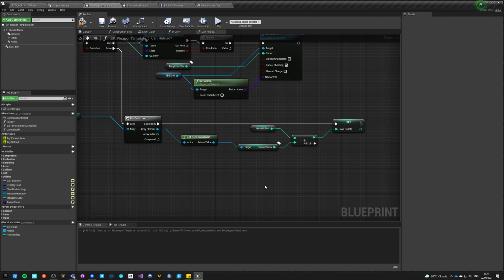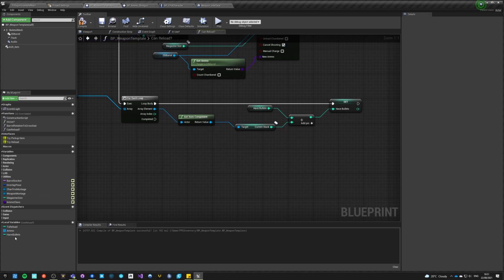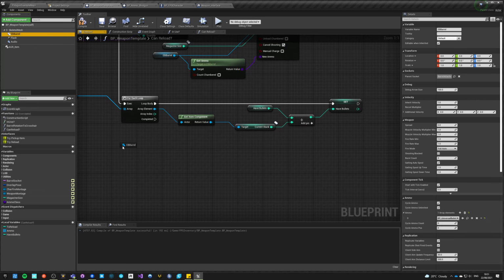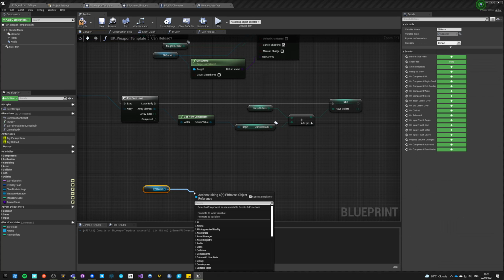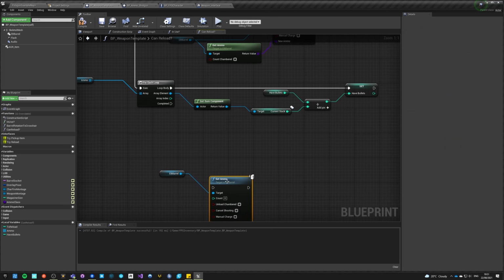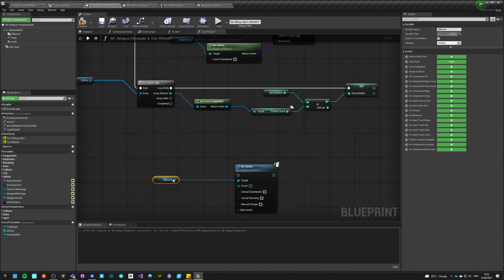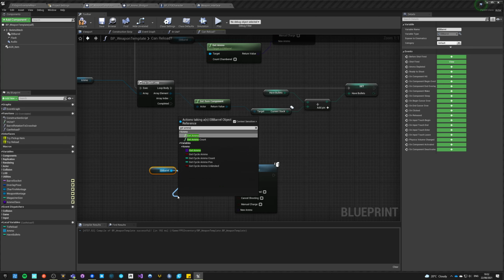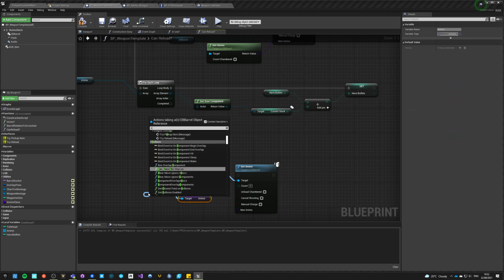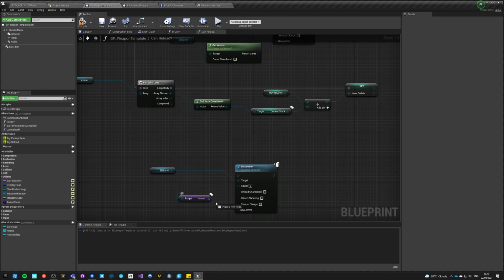So yeah, this is setting have bullets, and on complete, yeah, on complete we have this have bullets that is increased, so we just go into EB barrel and set ammo, or maybe no, it just get ammo.